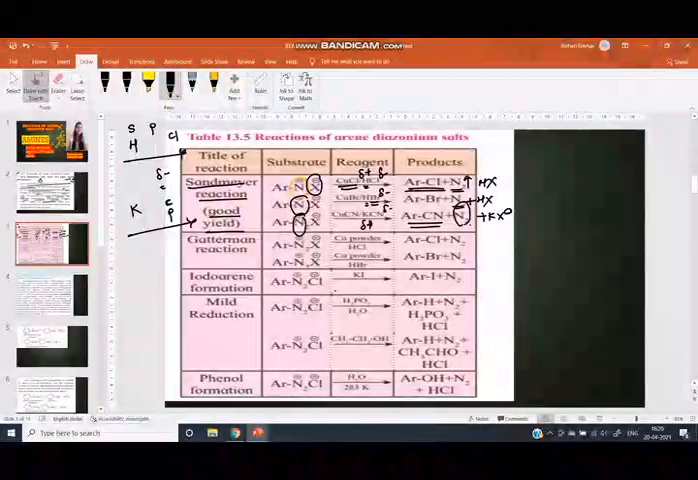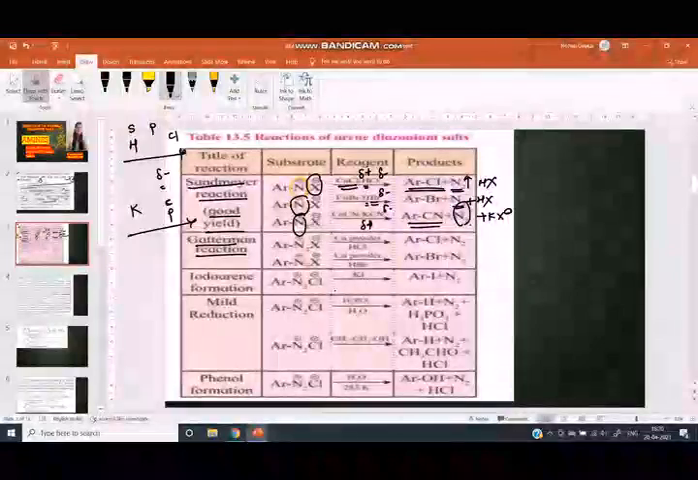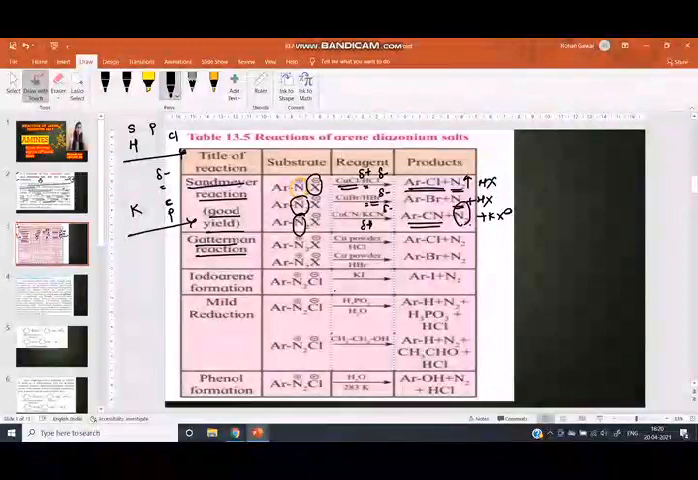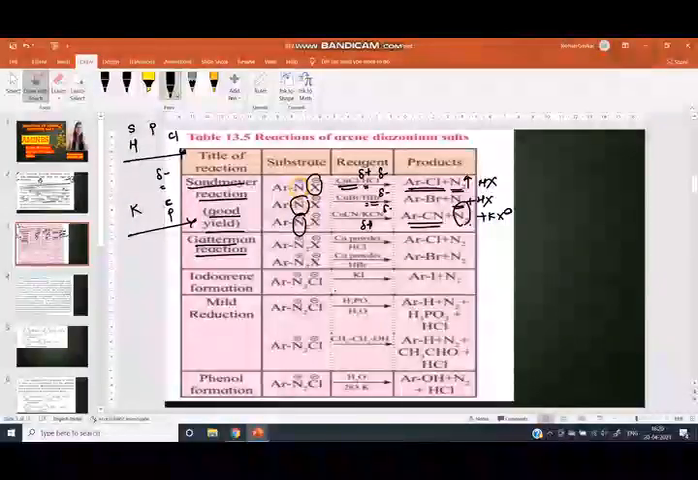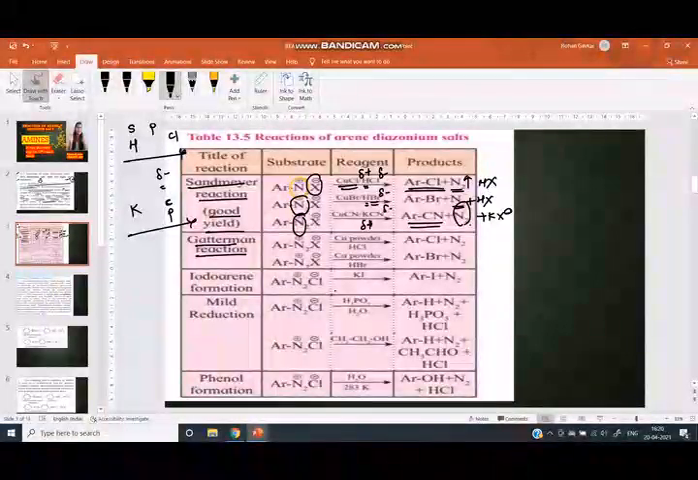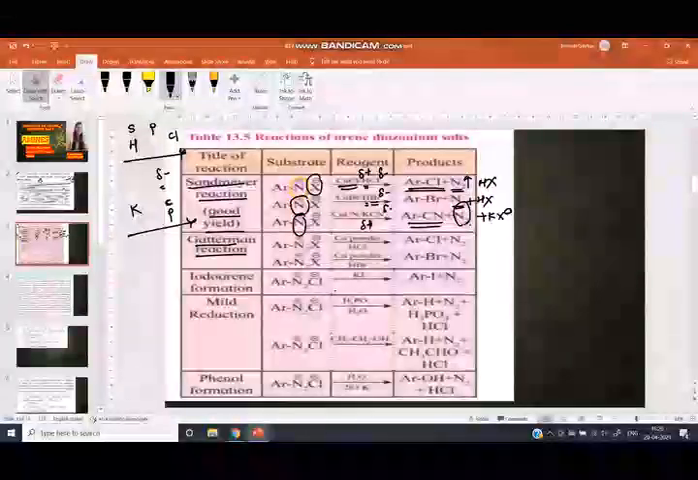Now we can see the Gattermann reaction. What is the Gattermann reaction? When an arene diazonium salt reacts with copper powder in the presence of HCl. In the Sandmeyer reaction we use CuCl, and here we use copper powder in the presence of HCl. In the Sandmeyer reaction a halogen is present, but here no halogen is attached to the copper. It is called the Gattermann reaction.